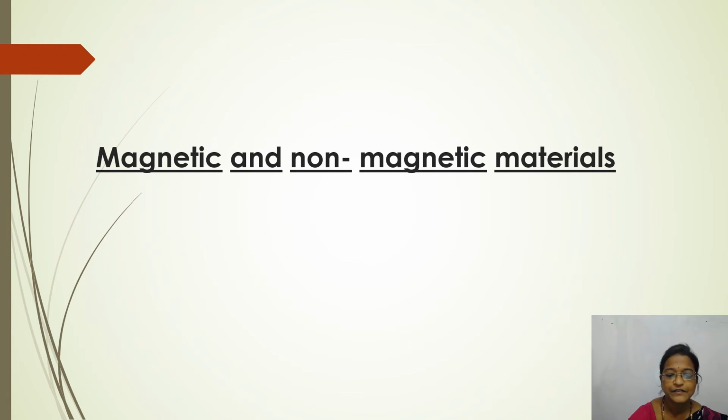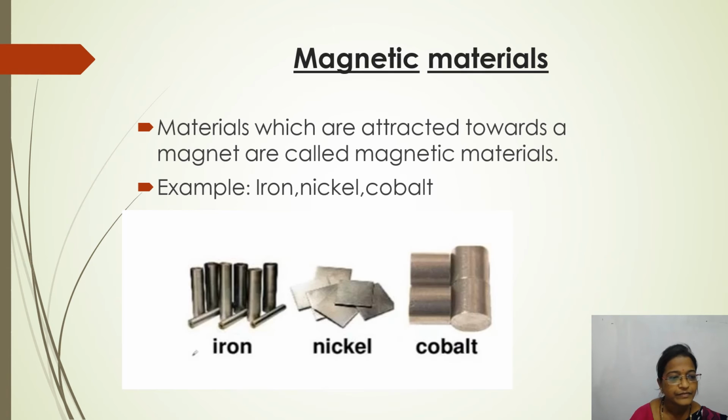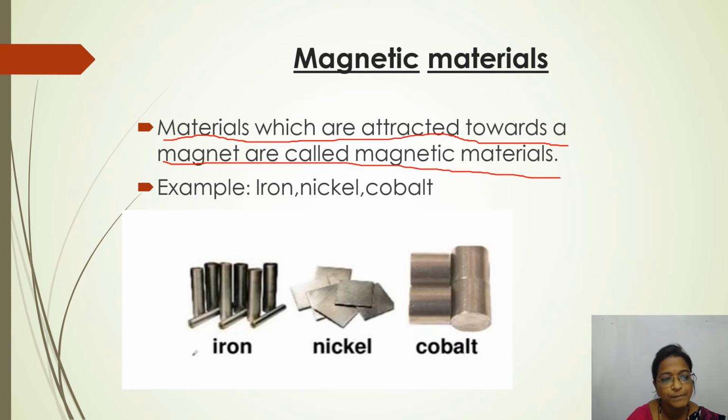Next we will learn about magnetic and non-magnetic materials. What do you mean by magnetic materials? Materials which are attracted towards a magnet are called magnetic materials. And the examples are iron, nickel and cobalt.